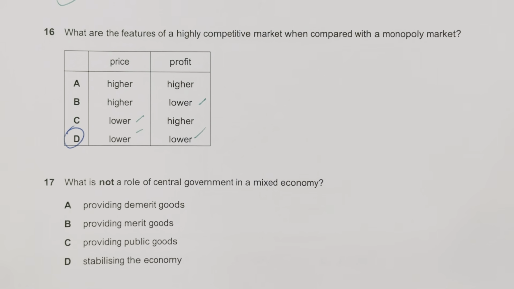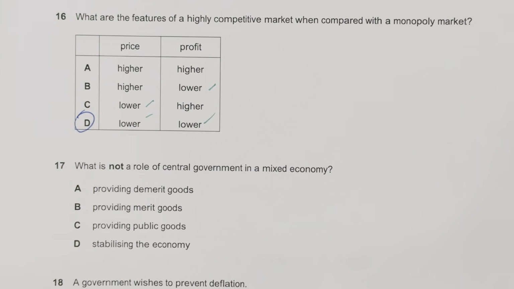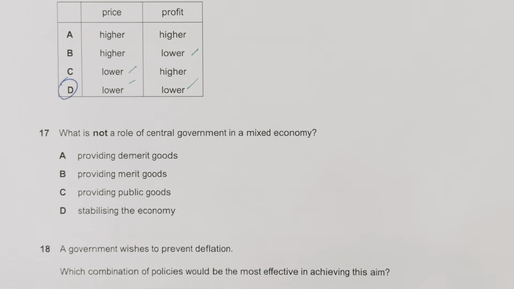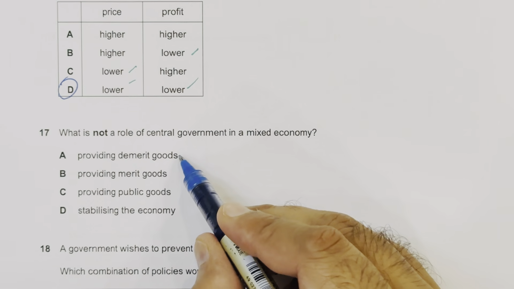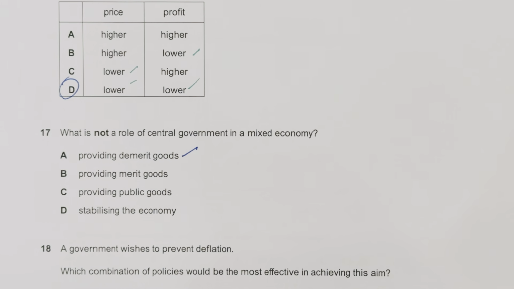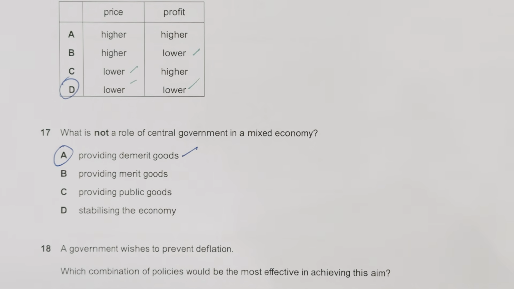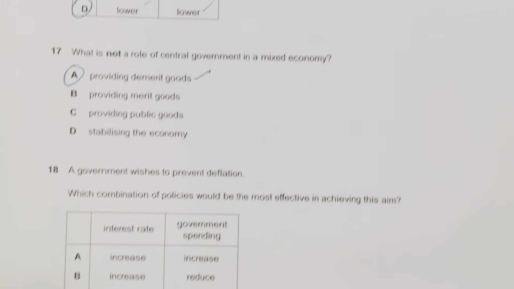Moving to question number 17. What is not a role of a central government in an economy? Providing demerit goods, yes, this is not a role. Providing merit goods, no. Providing public goods, no. Stabilizing, no. So option number A is the right choice, providing demerit goods.